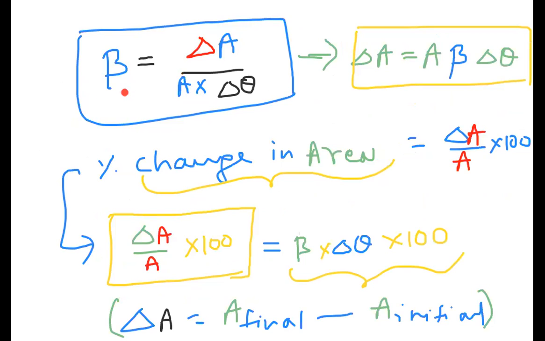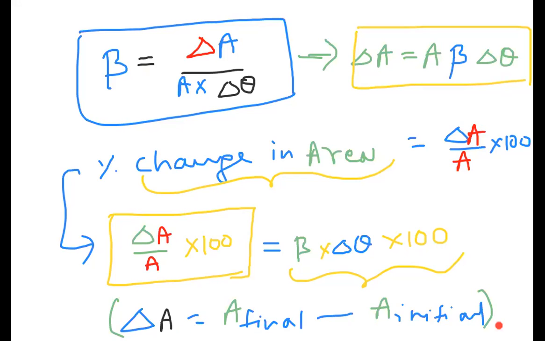Beta is change in area by original area into change in temperature. Delta A is A into beta delta theta. Percentage change in area is delta A by A into 100, which is beta delta theta into 100.